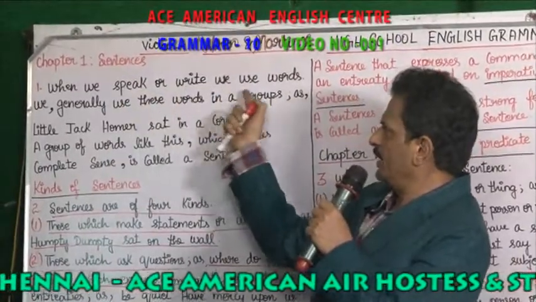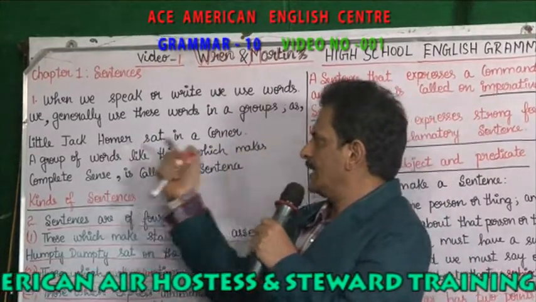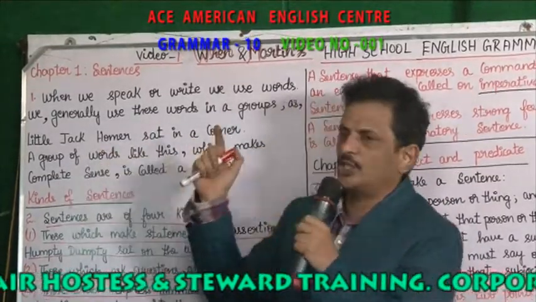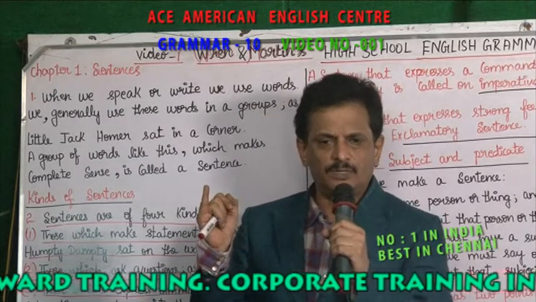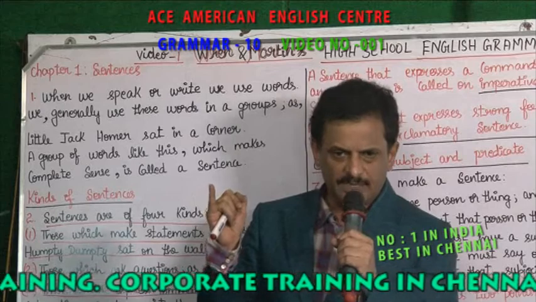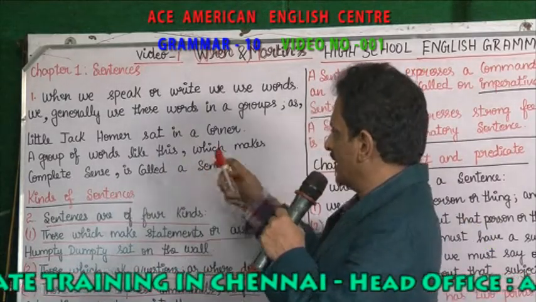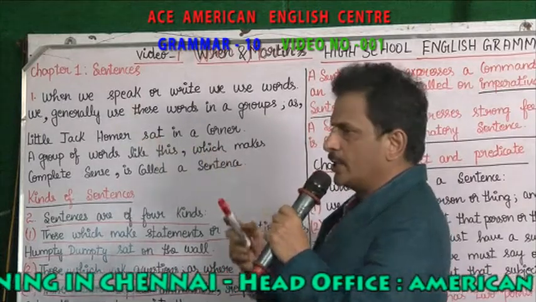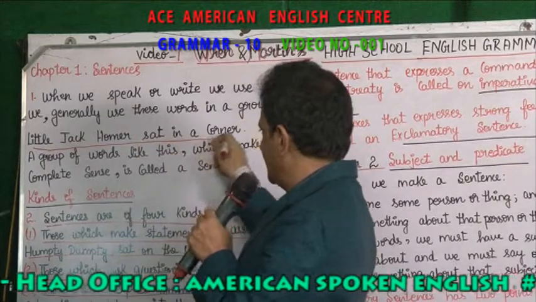When we speak or write, we use words. We generally use these words in groups, as in "Little Jack Horner sat in a corner." What is a sentence? A group of letters forms a word. A group of words that gives a complete meaning is called a sentence, just like "Little Jack Horner sat in a corner."